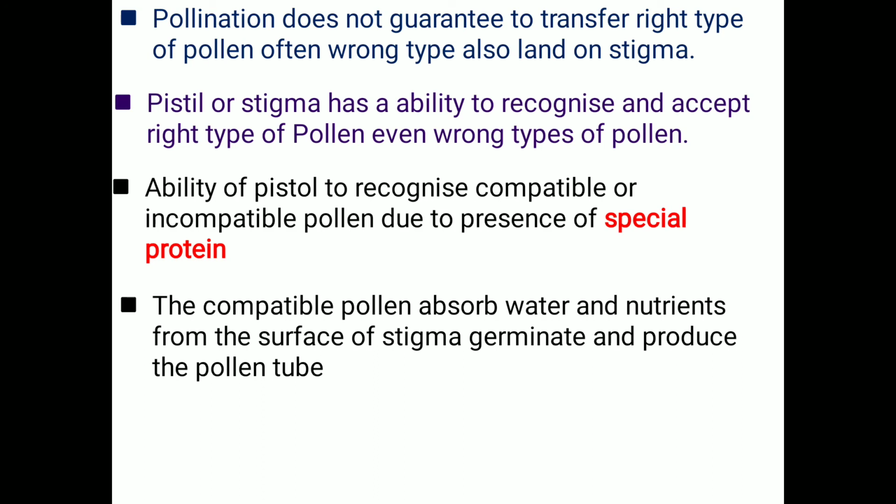That pollen germinates and produces the pollen tube, which passes through the stylar canal, grows and reaches the ovule, and in the ovule there is a synergid. The pollen tube absorbs water from the synergid and releases the contents, and the process of fertilization occurs.